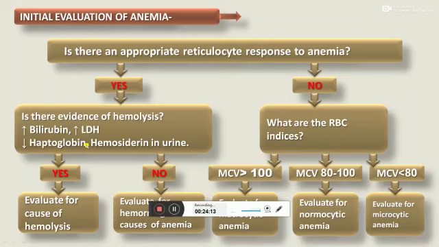When all these parameters are abnormal, we should evaluate for hemolytic anemia. When there are no features of hemolysis, we should evaluate for other hemorrhagic causes of anemia. And when the reticulocyte count is normal, we should go for MCV.